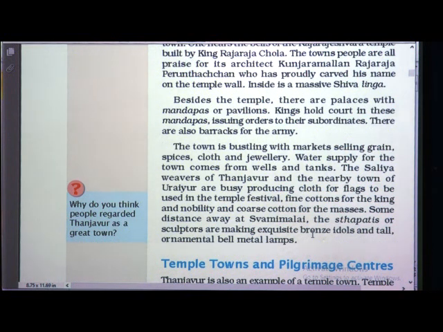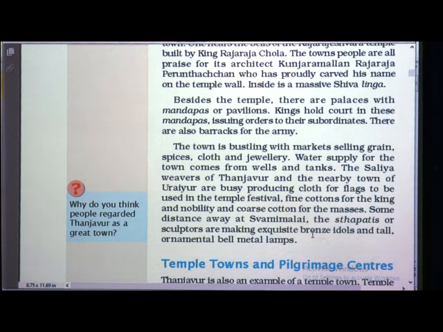You know this, these flags are used whenever there are festivals or near the temples. And fine cotton, which is very fine, is used for the kings and nobility. And the coarse cotton, a little bit rough, is used for the masses. Masses means the general public.